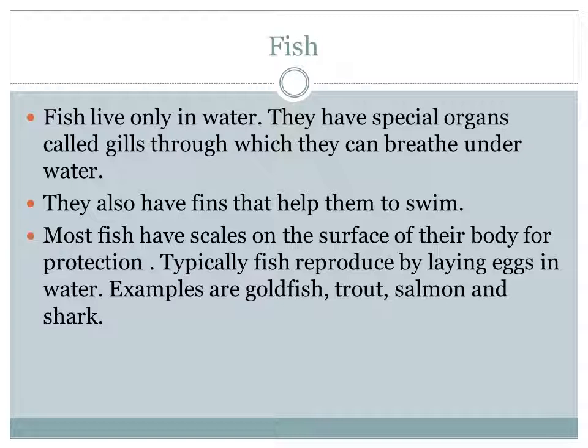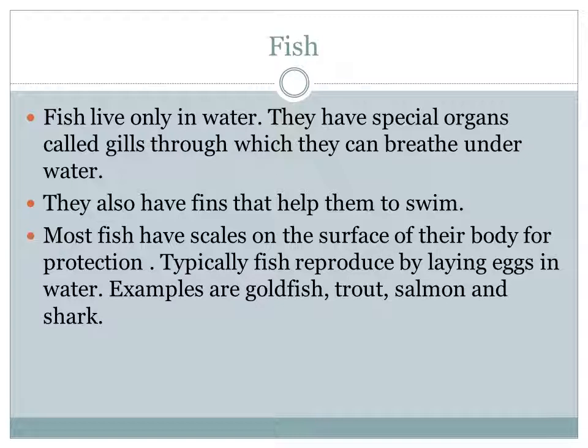They also have fins that help them to swim. Now see the fish diagram. Near the eye part, the gills are there. By using these gills, it breathes. And then see their fins. By using their fins, they swim.